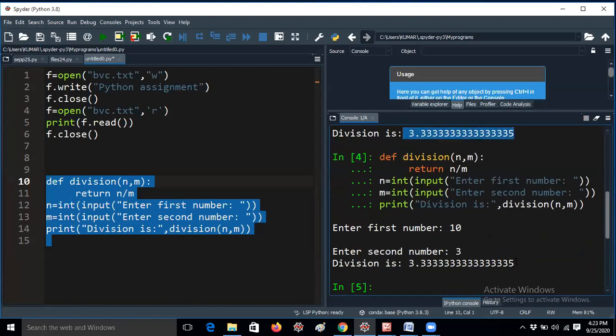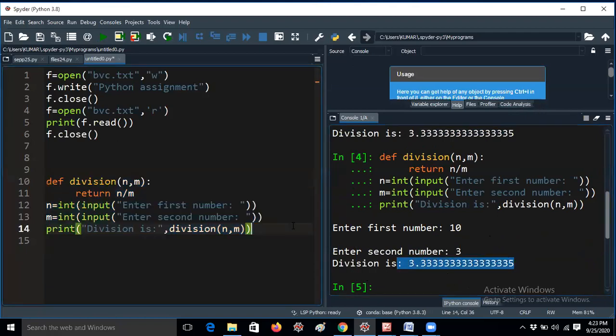I hope everyone understands that concept. So division is a user defined method here, while input is predefined. Here you have to declare the division function yourself.